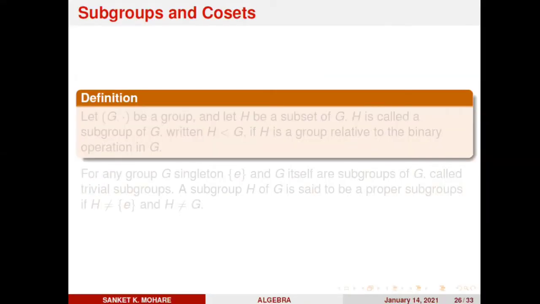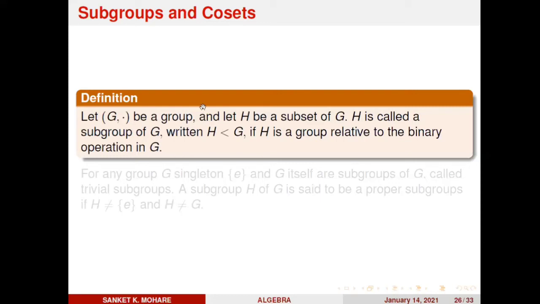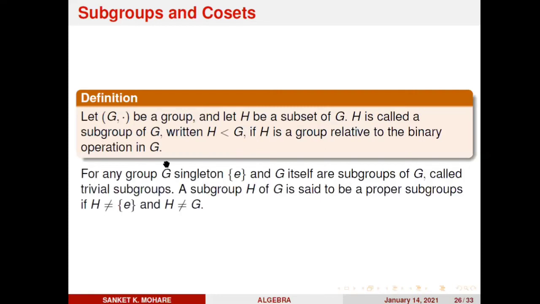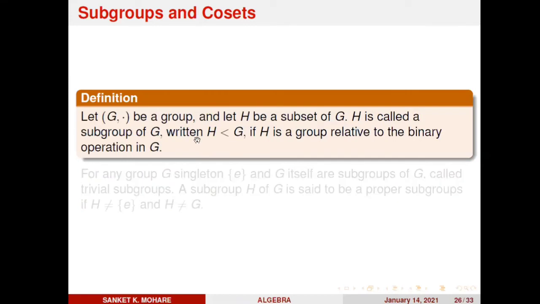Subgroups and cosets. If there is a set, then it has subsets. Same thing, if there is a group, then it has at least two subgroups. So let's see what is meant by subgroup. Let G be a group and H be a subset of G. Then H is called a subgroup of G, written H is a subgroup of G, if H forms a group under the same binary operation used in G.